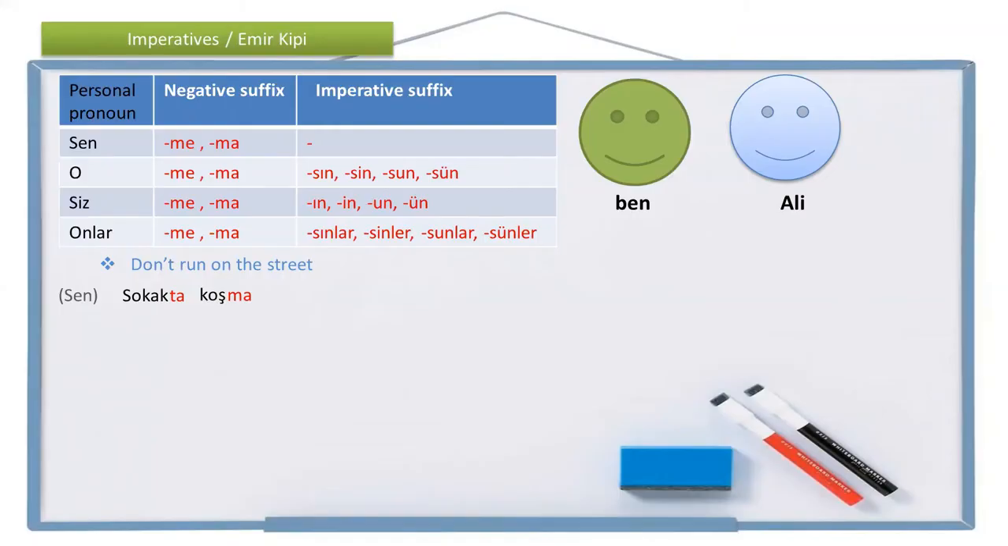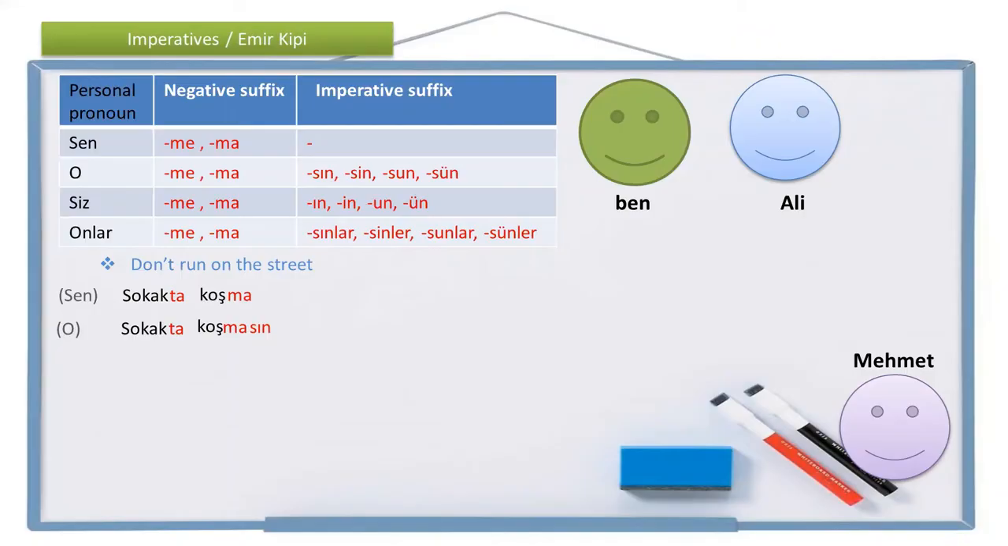But if I am talking to Ali about another person, let's say about Mehmet, and I'm saying to Ali, I don't want him to run on the street. Let him not run on the street. So, o on the street, sokakta, run, koş, don't run, koşma, with the imperative suffix, koşmasın. O sokakta koşmasın. Let him not run on the street.